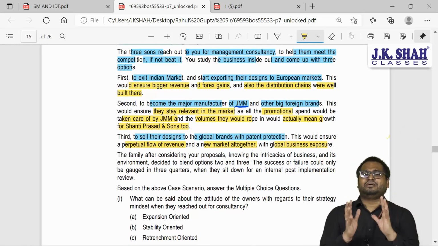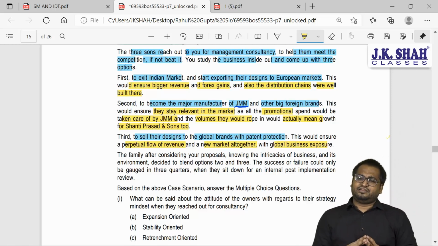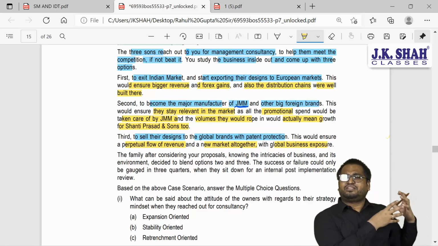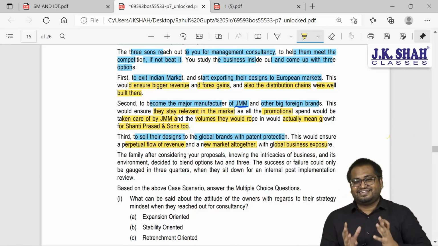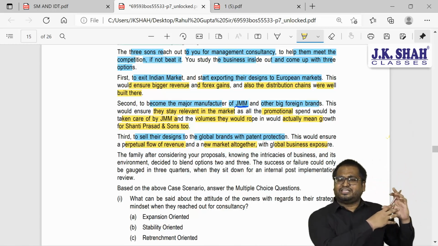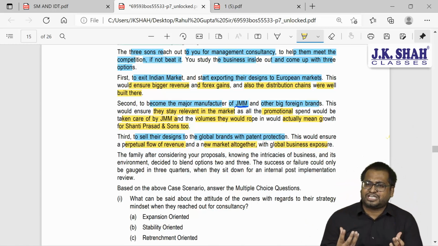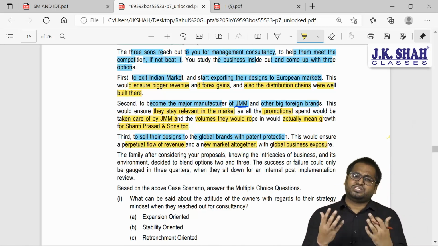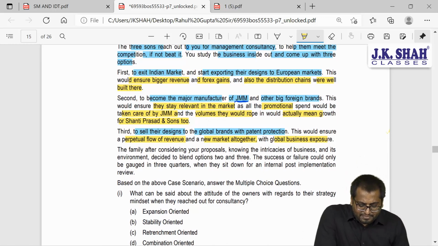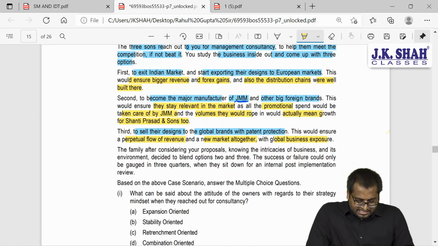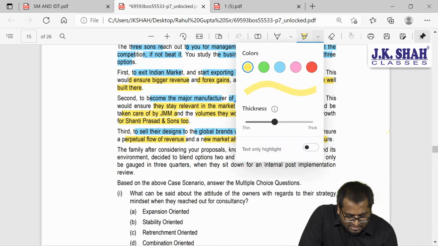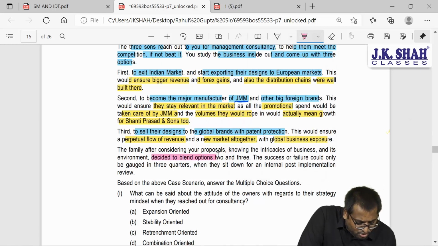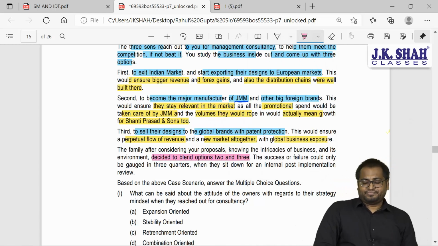Now, once you have given them the suggestion, your opinion, now the company needs to decide what they want to do, because ultimately it is their business. It is not your business, right? It is those 3 sons along with the owner, they will decide what is to be done. You can only give them suggestions. So you give them 3 options, now see what they have decided. The family, after considering your proposal and knowing the intricacies of business and its environment, have decided to blend the options 2 and 3. So now they have decided to go with option 2 and 3.